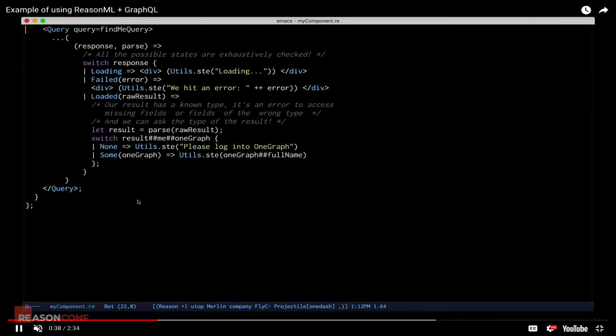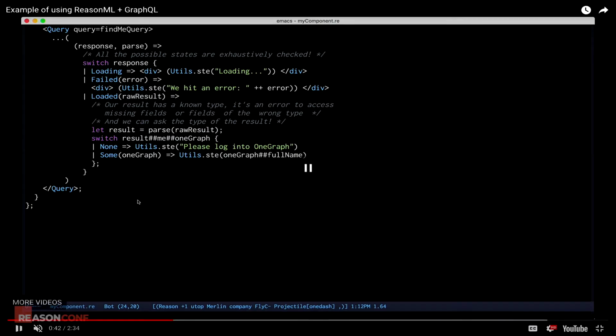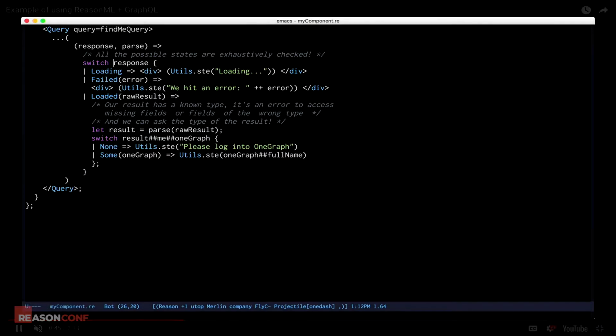And then from there, we can also make use of the features of the language. So in this case, for example, I'm going to switch off of the status of the response. Right? This is not a thing. This is a thing you need to do out of convention, and you can forget to do very easily in something like JavaScript. But in Reason, we can wrap it in such a way that that invalid state is impossible to express. The only way I can get to the result of this query is if I go through the loaded state. And I'm forced to handle both the loading and the failed state.